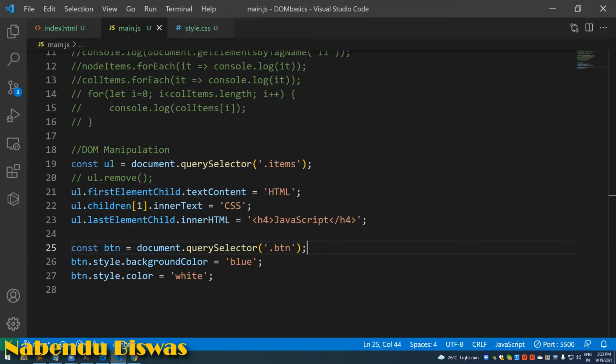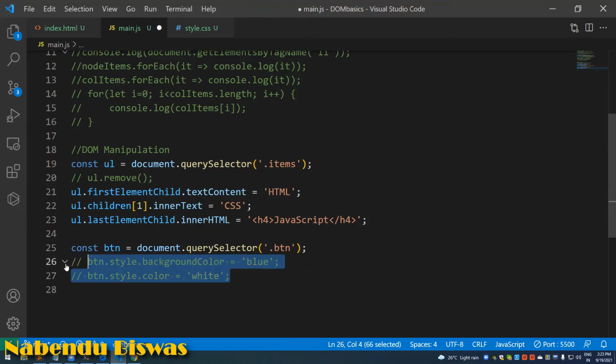Now one of the main things of JavaScript is to look for events. When JavaScript was invented, one of the main things was when some user clicked on some button, the interaction, we needed to figure it out. Till date that is one of the main things of JavaScript or its frameworks like React or Angular, to add interactivity to the browser. So we'll look into the event listener now. We already have this btn thing. Let me comment these things out.